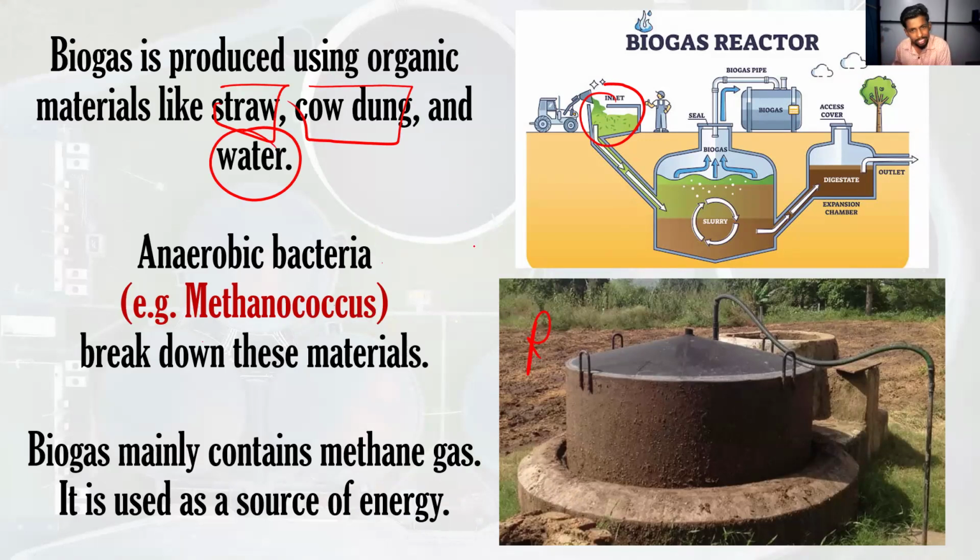Then what will happen, Pulahal? There's a bacteria called Methanococcus. That bacteria will react with the food, that means it will consume the food. The Methanococcus bacteria will consume all those food materials and produce a byproduct. They will release a product, which is gas. They are eating the food and releasing a byproduct. So what is the product that they produce? That is methane gas. Yeah, methane gas.